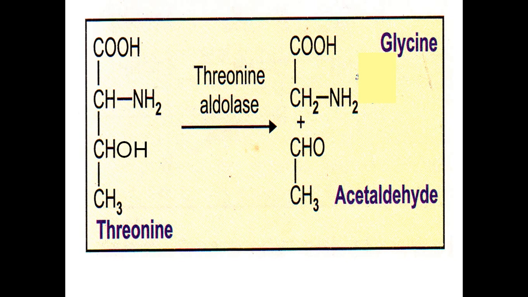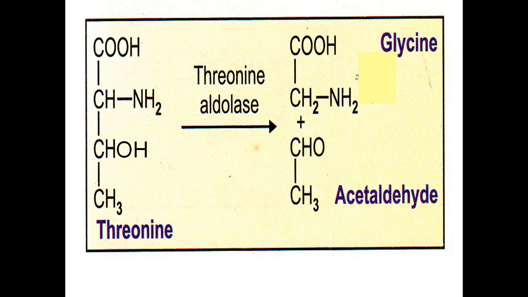This threonine, by the enzyme threonine aldolase, is converted to glycine and acetaldehyde. The aldolase enzyme cleaves the compound. This threonine aldolase cleaves between the second and third carbon atoms. The upper structure is nothing but the simplest amino acid, glycine.